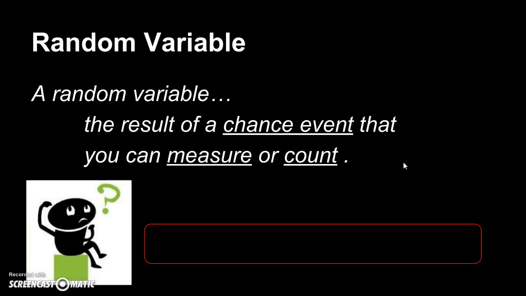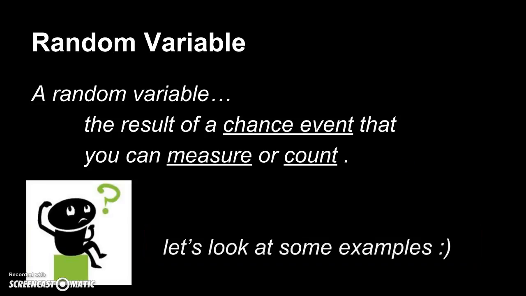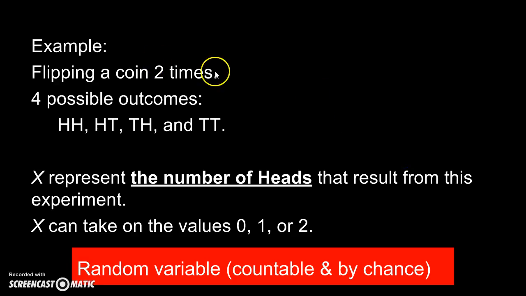If you're still confused with the definition, I have a few examples here. Okay, the first one, a very typical textbook example, would be tossing a coin. In this case, I'm going to flip the coin 2 times, and I'm going to record my outcomes. Right? So I could get head and head, head and tail, tail and head, and tail and tail. These are the 4 possible outcomes, and this combination happens due to chance.